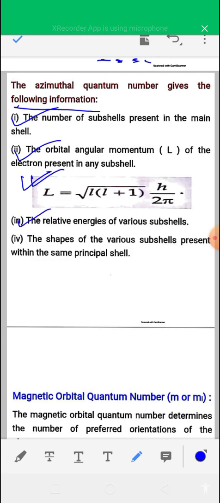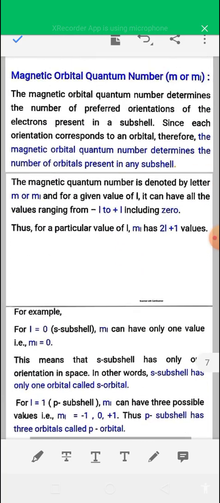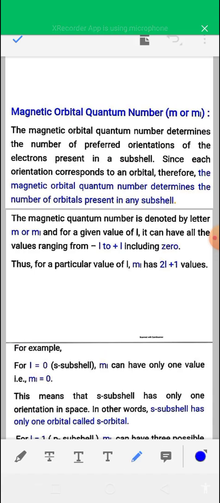and about the relative energies of various subcells and the shape of various subcells present within the same principal cell, we can get information from the azimuthal quantum number. Next type of quantum number is the magnetic quantum number, which is represented by m or ml. The magnetic quantum number determines the number of orbitals present in any subcell.